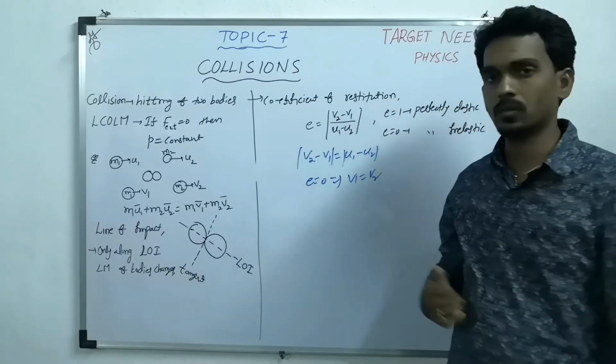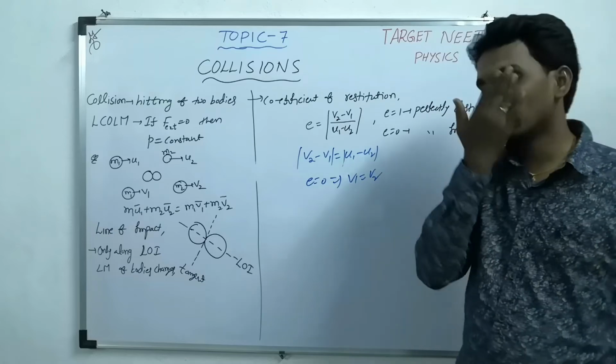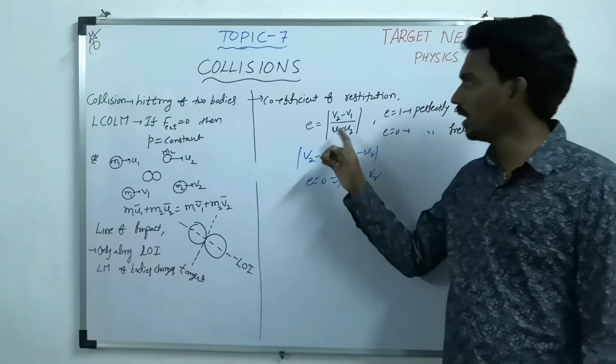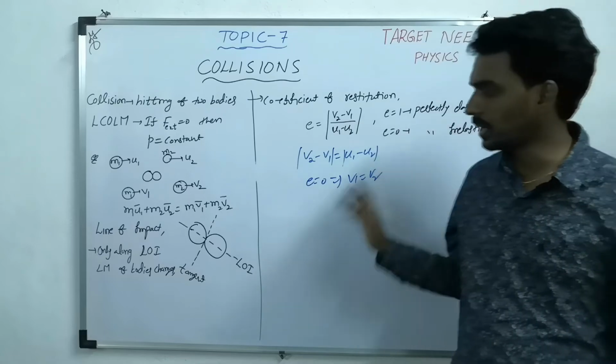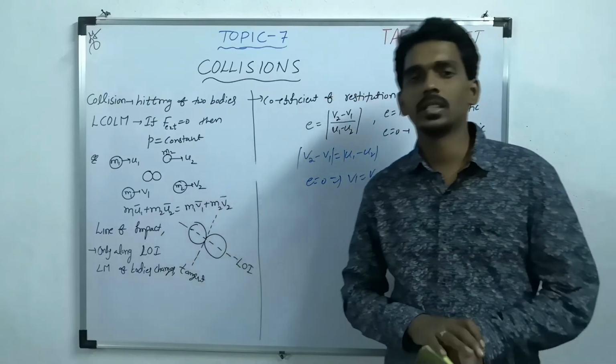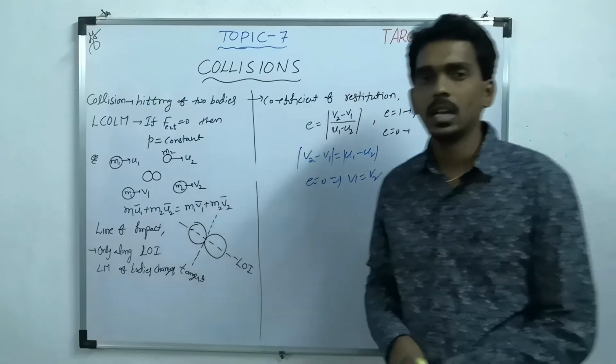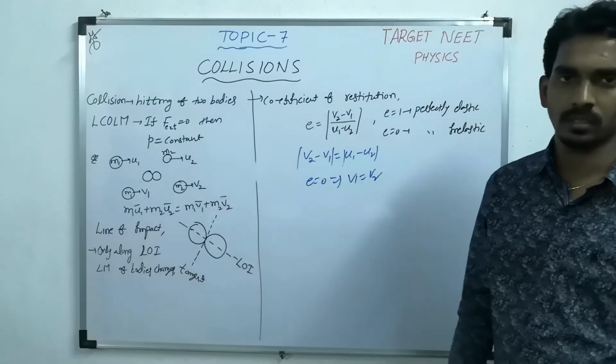That kind of collision we call a perfectly inelastic collision. So here the coefficient of restitution can be defined only along the line of impact, because the velocity changes only along what? Line of impact.